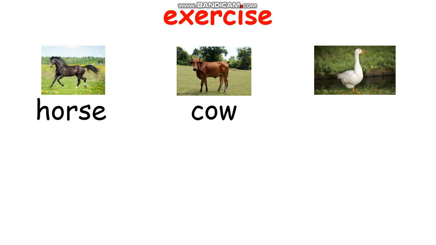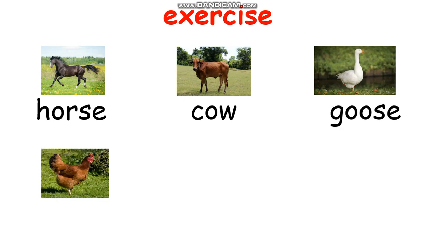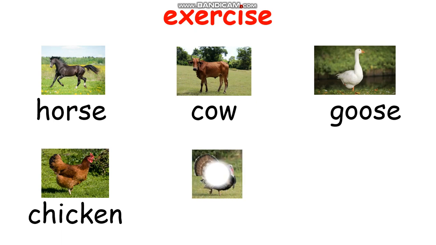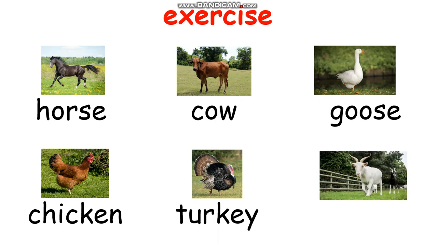Goose. How about this one? Chicken. How about this one? It's a turkey. How about this one? Goat.